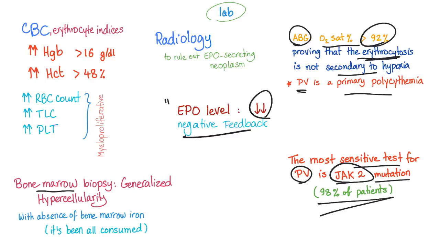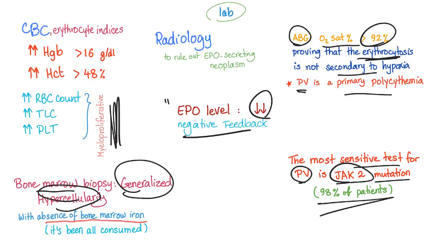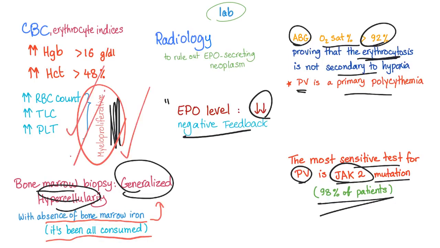If you do a bone marrow biopsy, you'll find generalized hypercellularity. It's a myeloproliferative disorder, baby. Your bone marrow is working like crazy. And you will find absence of bone marrow iron. Why? Because it's a myeloproliferative disorder, baby. We have consumed all the iron to form all of these white blood cells, red blood cells, and platelets. Especially red blood cells, forgive me. Because we need iron to form hemoglobin.